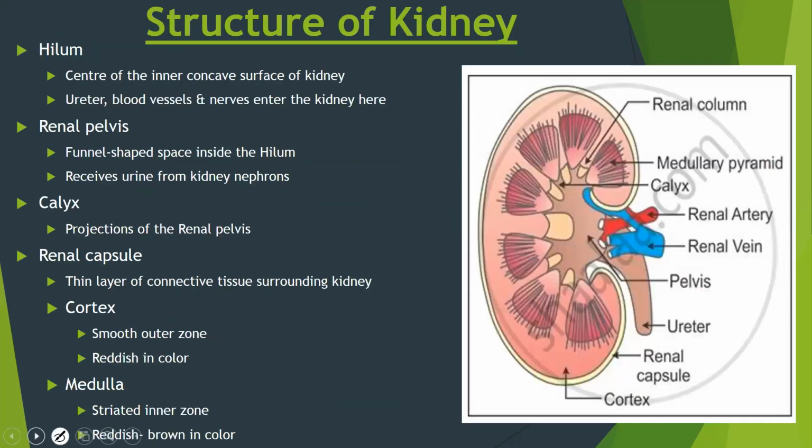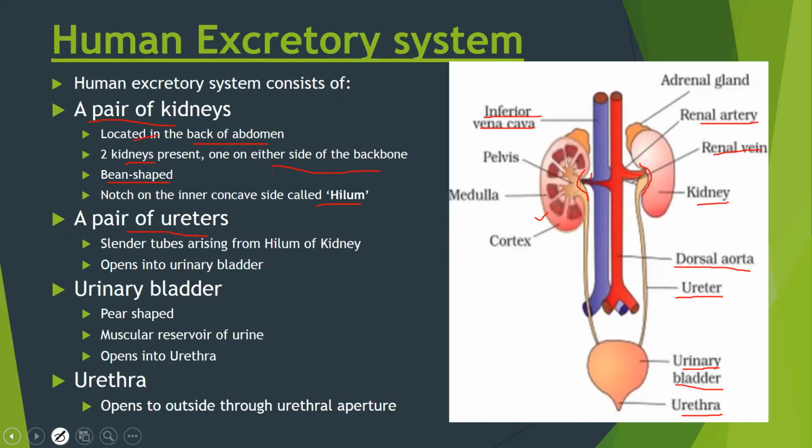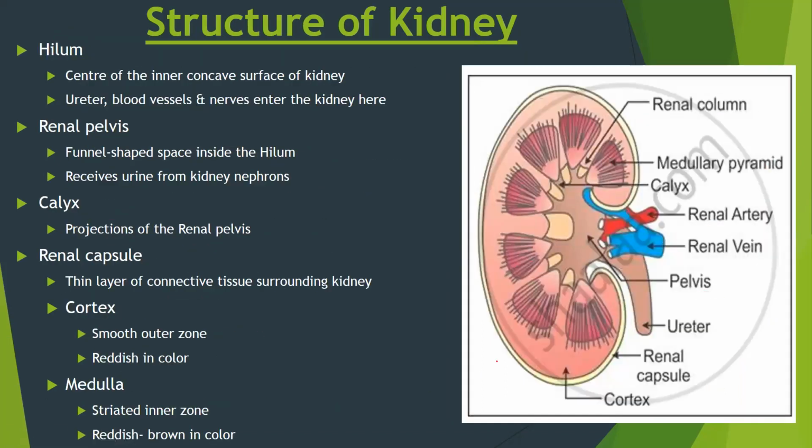Next, let's study the structure of the kidney. Now let's see the internal structure of the kidney. The kidney is covered by a renal capsule. It is 3 layered. This thin layer of connective tissue surrounding the kidney forms the renal capsule.